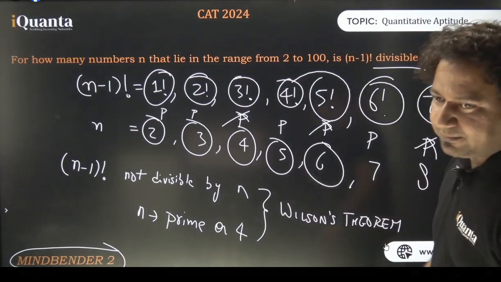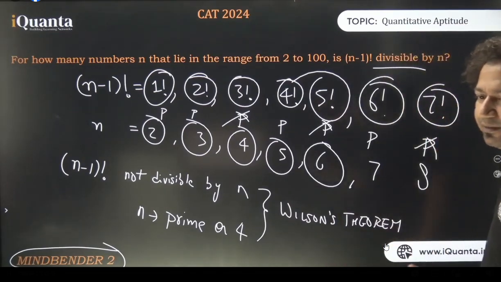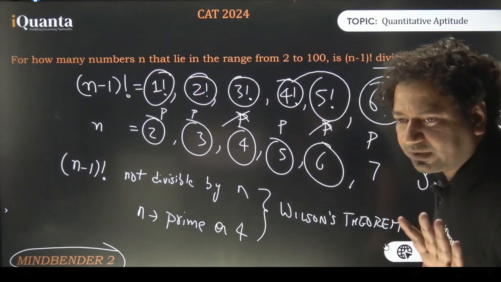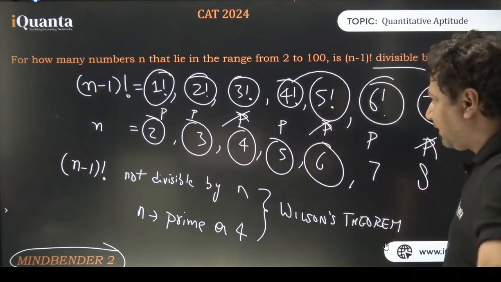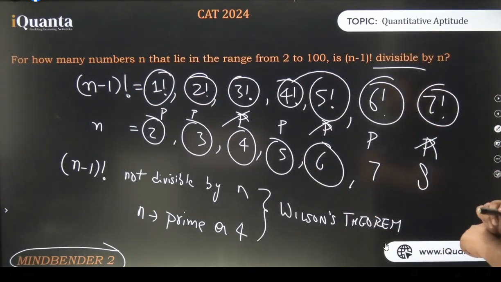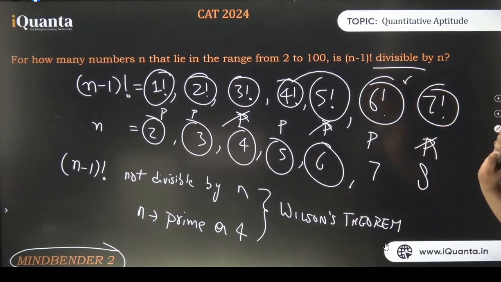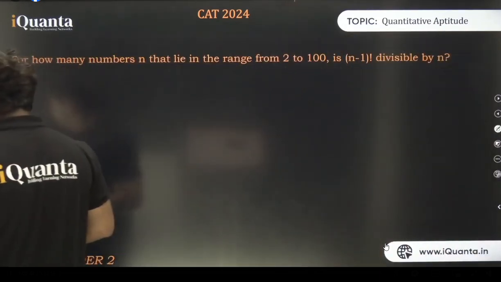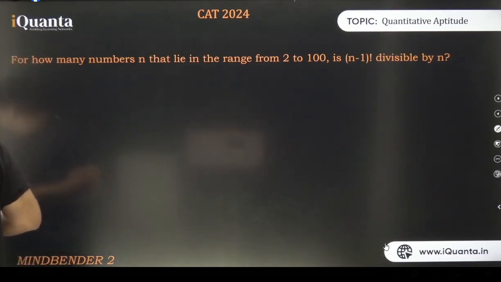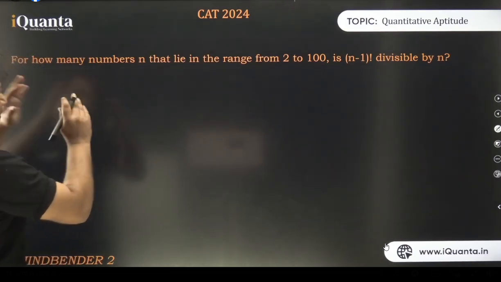Why is it happening? I'll tell you that. Ani, you are saying no. About what? Not clear. Okay, I'm explaining that. See, why? एक बात तो clear है that for the composite numbers except for this, it is getting divisible. Why is it happening? Let us understand that. अच्छा, factorial clear नहीं है. Oh, all right. No problem.